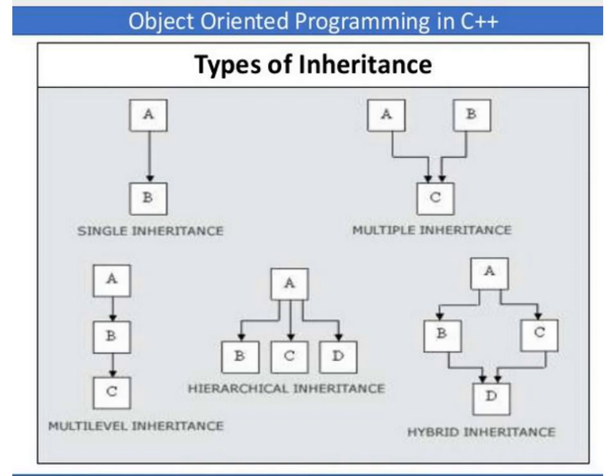Here we are deriving one class from a parent class, or deriving a child class from one parent class, or deriving one subclass from one base class. This is called single inheritance. There is only one base class and only one child class, or only one parent class and only one child class. This is called single inheritance.